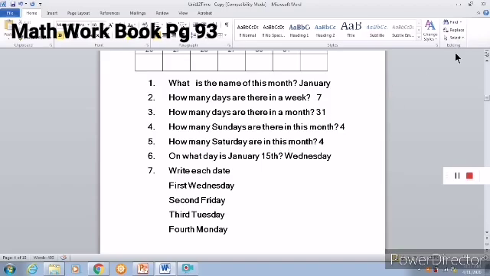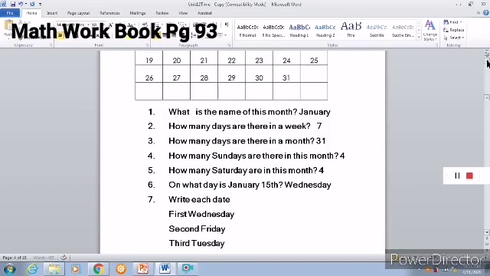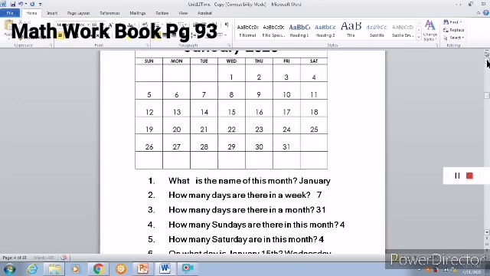Now write each date. Which is the first Wednesday? How will you calculate the first Wednesday? So, the date 1 is the first Wednesday. So, you will write 1 in the answer.